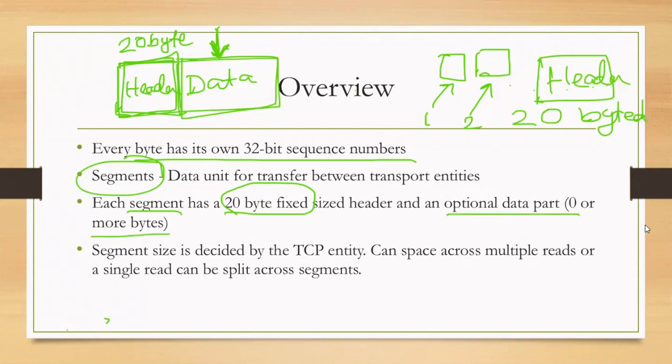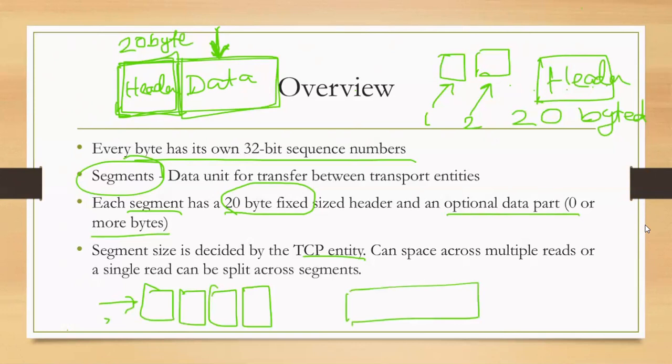So who decides the segment size? It is decided by the TCP entity. And it can span multiple reads, or a single read can be split across segments. That means from the application, every time I'm reading, I'm getting one of these chunks. So the transport layer may decide to put all 4 of these in one chunk, as I explained in the previous one. So this can be one segment.